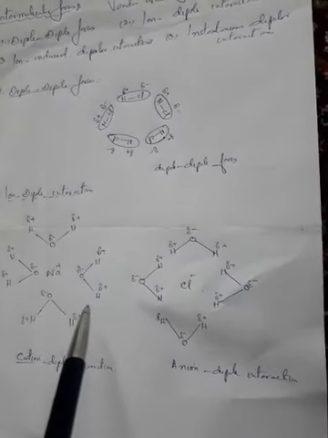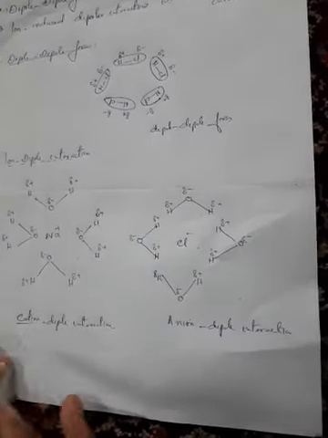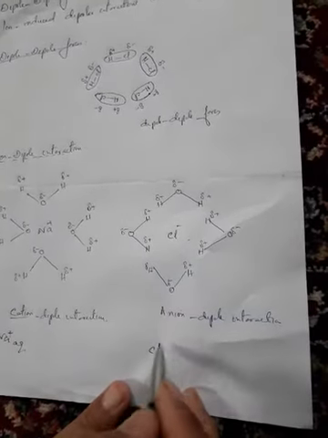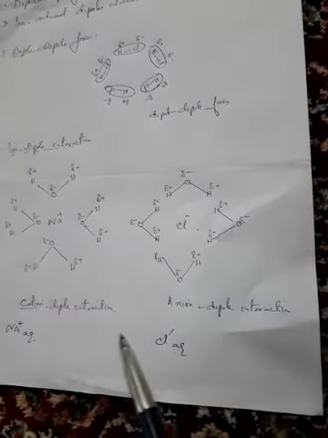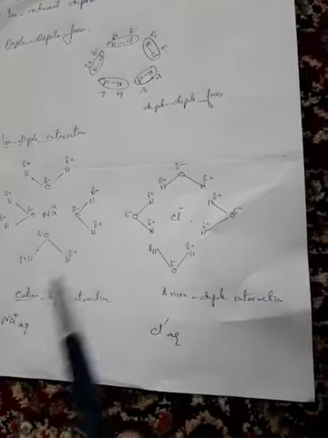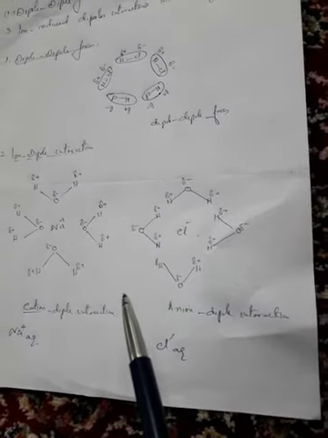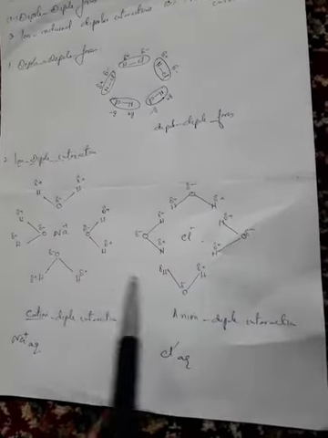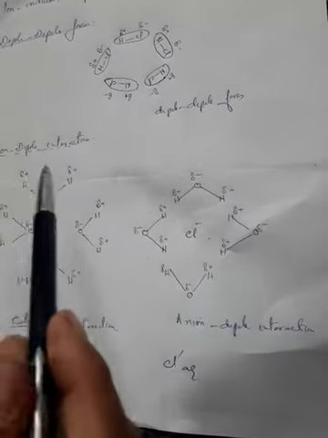So both sodium and chloride ions get hydrated, and we represent them as Na plus aqueous and Cl minus aqueous. During hydration of ions, a certain amount of energy is given out, which we call hydration energy, due to the attraction. This accounts for the solubility of NaCl in water. So this is about ion-dipole interaction.